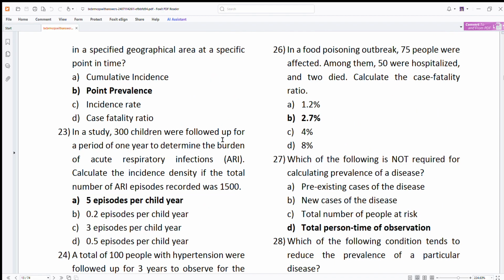Then after that, in a food poisoning outbreak, 75 people were affected, in which 50 were hospitalized and 2 people died. Calculate the case fatality ratio. Now this is defined as the number of deaths which occurred upon total number of people affected. So here 2 died. Number of deaths occurring is equal to 2. People affected 75. So 2 upon 75 into 100 which gives you 2.66%, and 2.66 is rounded off to 2.7%.